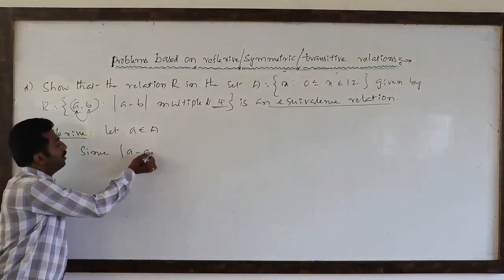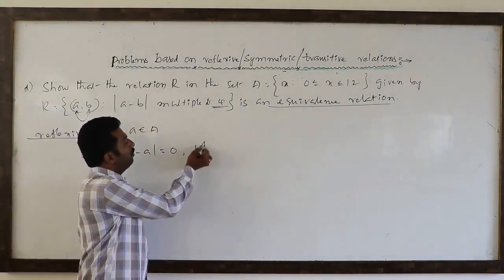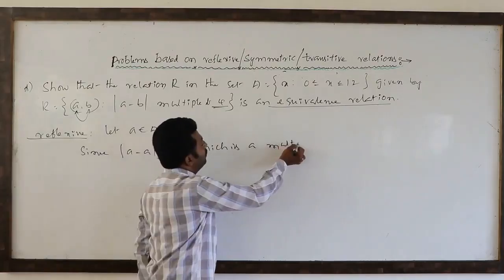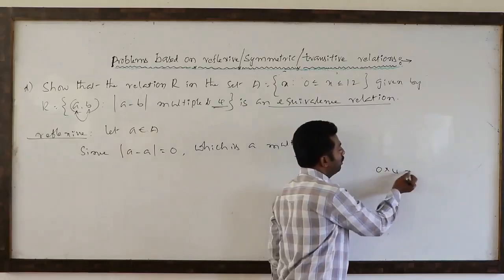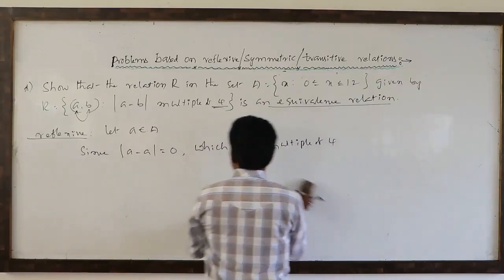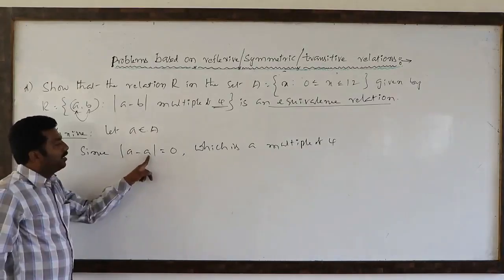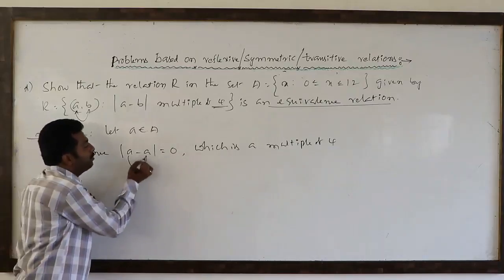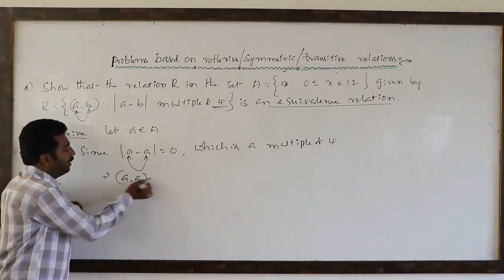Since |a − a| is 0, which is a multiple of 4, because 0 times 4 is 0, clearly there is a relation between a and itself.